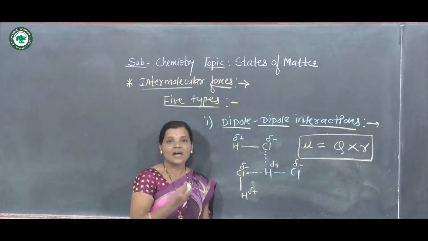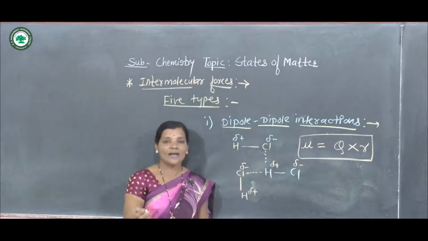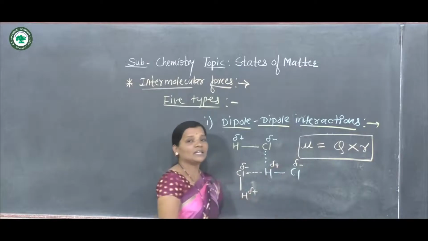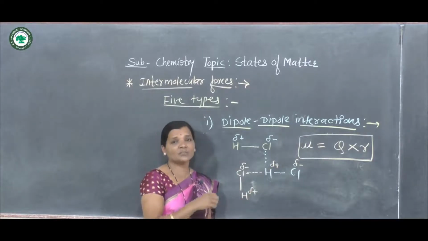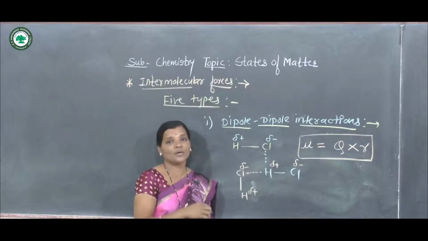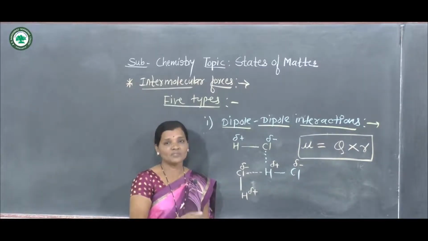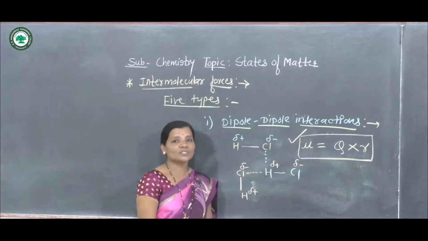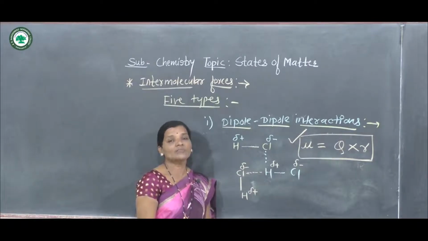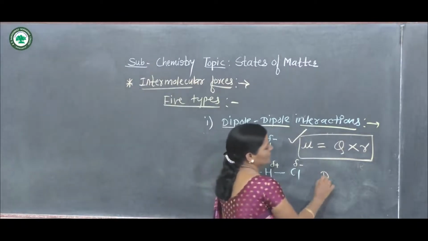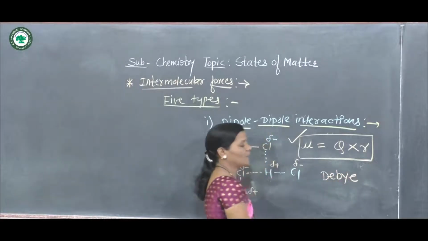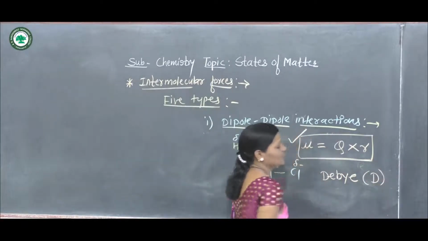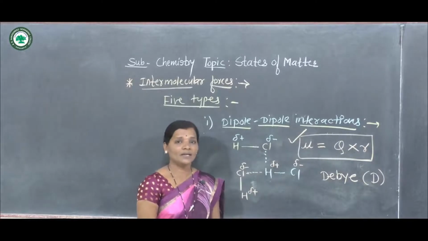That means R is the distance between the positive dipole and negative dipole present within that molecule. And so the strength of these dipole-dipole interactions depends upon the electronegativity difference between the two atoms within the molecule, and that strength is given by the formula mu is equal to Q into R. The unit of dipole moment is the Debye, denoted by capital D.